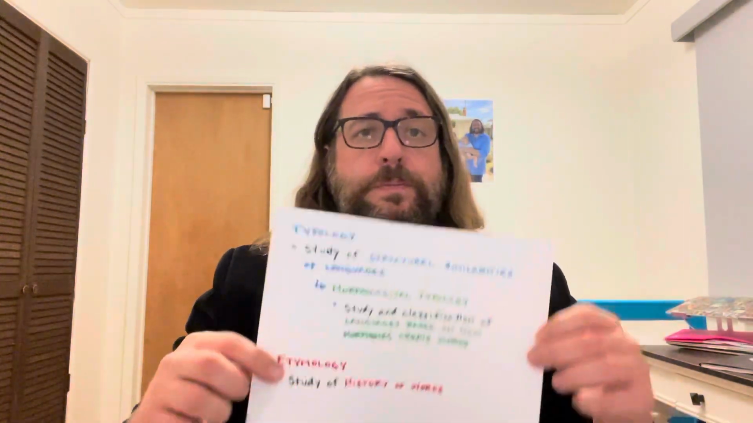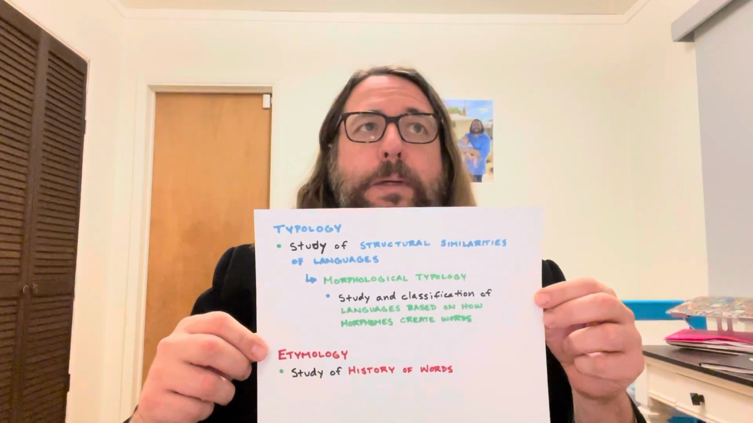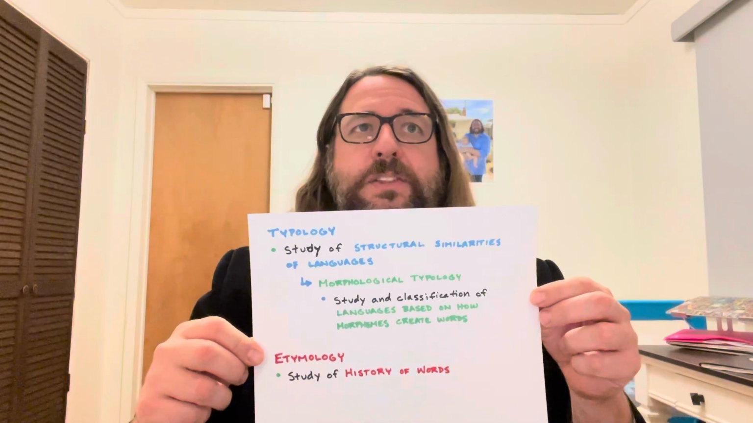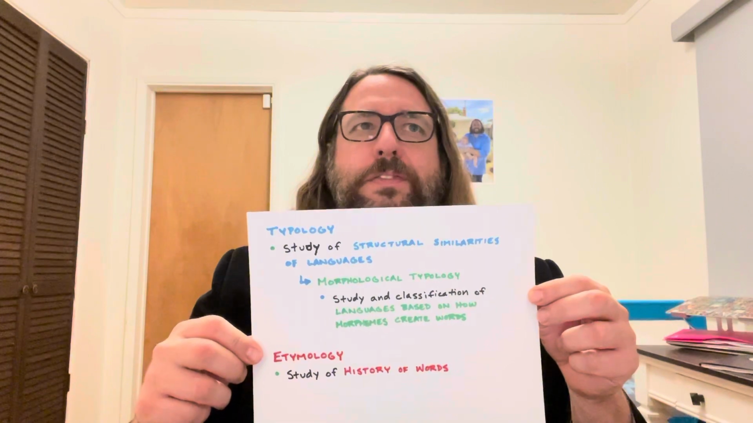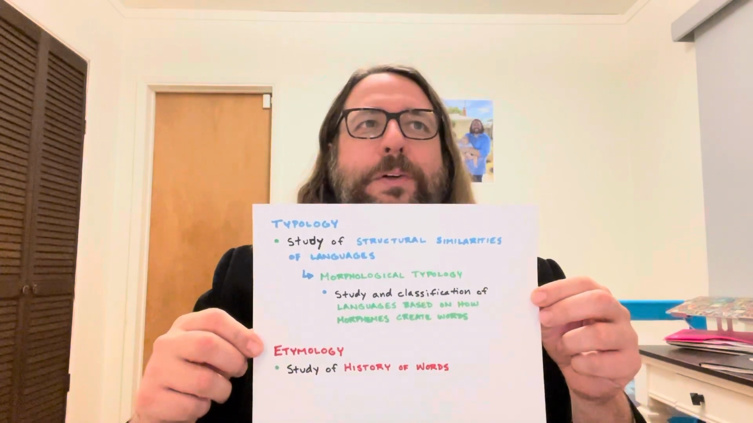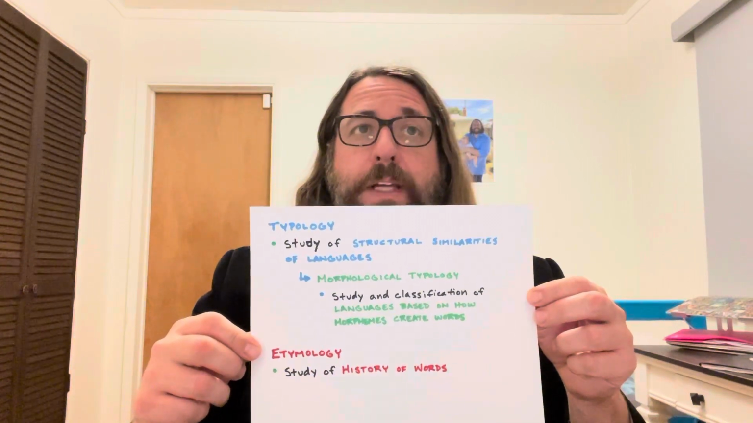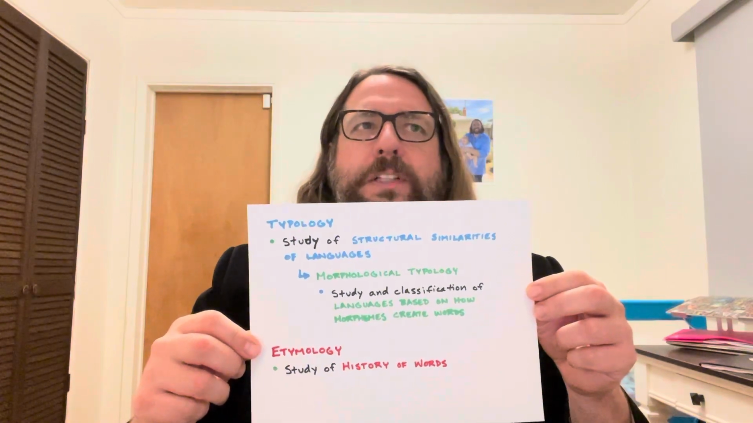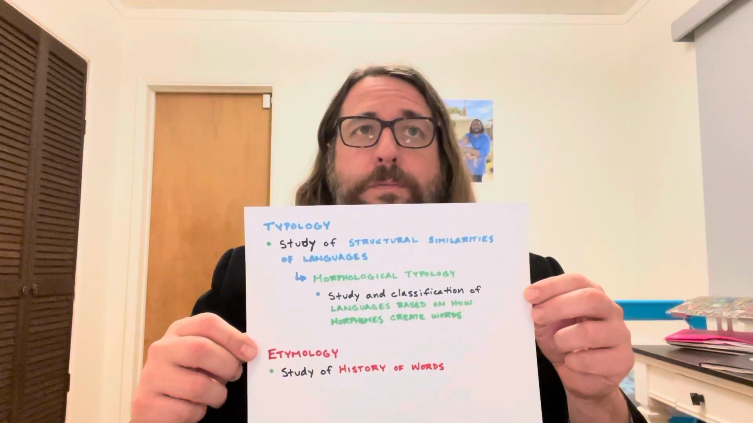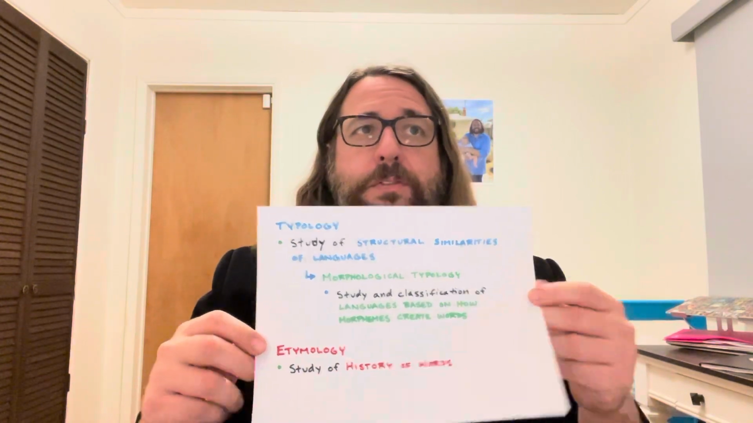In Chapter 4, though, we will also be introduced to typology and etymology. Typology is the branch of linguistics that studies the structural similarities of languages. Specifically, because Chapter 4 concentrates on morphology, we will learn about morphological typology, which is the study and classification of languages based on how morphemes create words. But of all the branches of linguistics we will learn about in Chapter 4, the one that fascinates me the most is etymology, which is the study of the history of words.